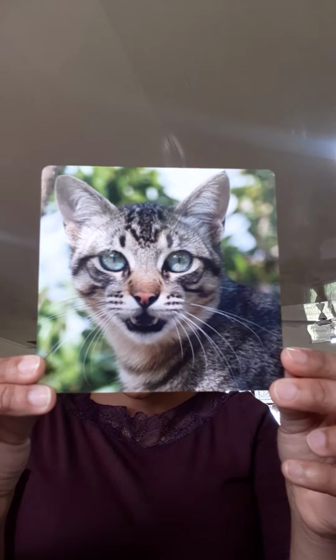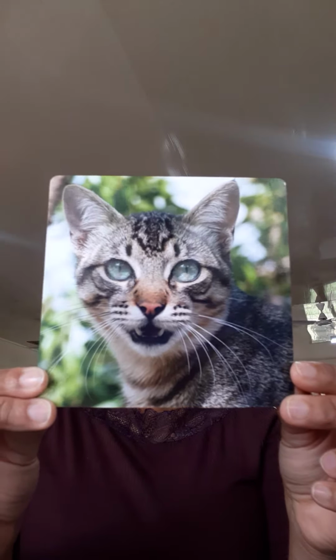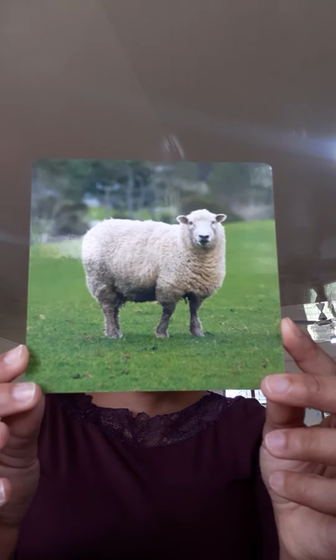Okay. What animal is this? That's a cat, and a baby cat is called a kitten. What animal is this? Right, that's a sheep, and a baby sheep is called a lamb.